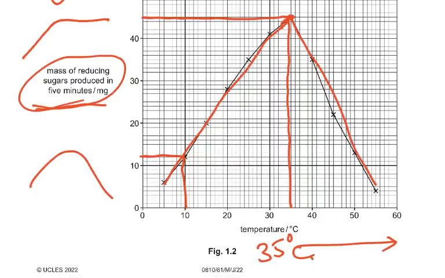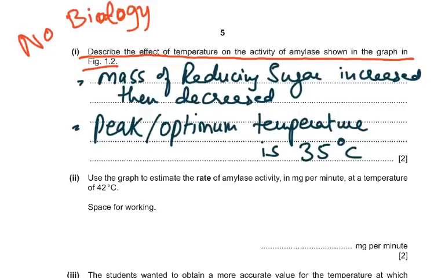Increase, then decrease, or in this case, you would have said increase, then plateaus. And then you would have given me the point where it starts to plateau. In this situation, you've given me increase and then decrease, and then you give me the peak, which is the optimum temperature, which is 35 degrees Celsius. Either you said mass of reducing sugar, or you said the activity of amylase increased and then decreased, and the peak and the optimum temperature. So this is 1 mark and this is the second mark.